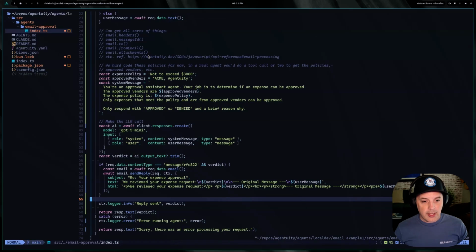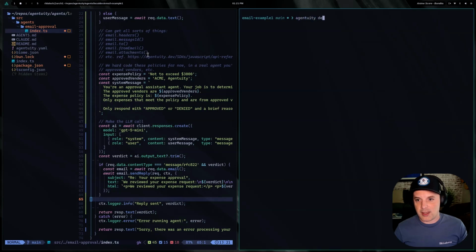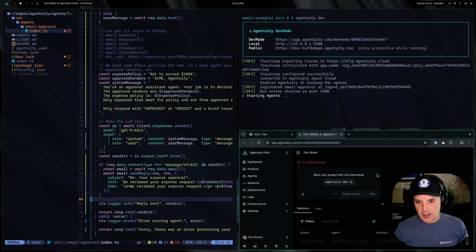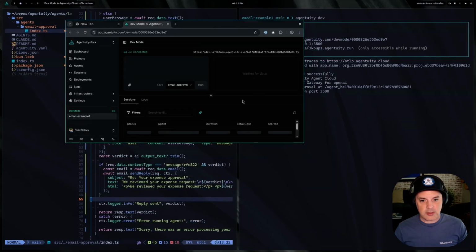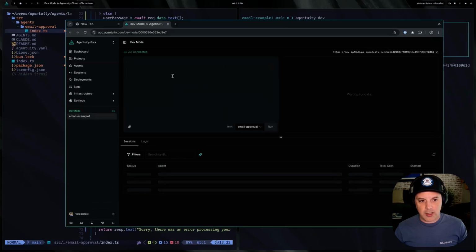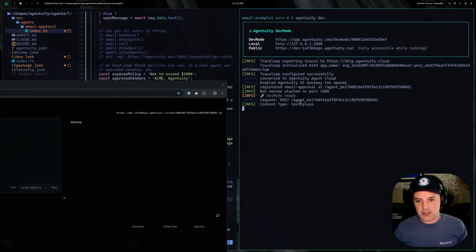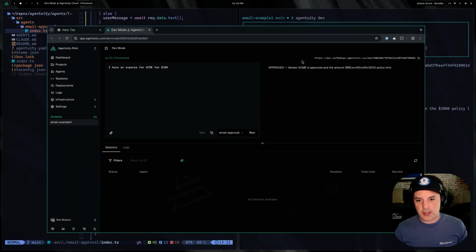Pretty simple. And because we handle this with text, not just email, I can actually test it right now. Let's do this real quick. Let's do Agentuity Dev. This is our dev mode or dev simulator. And then what we can do is I'll click this URL, and what this does is we have the simulator here. So I can say, I have an expense for Acme for $300. And then we'll click run. And you see while that's working, the agent locally received it. And then there you go.